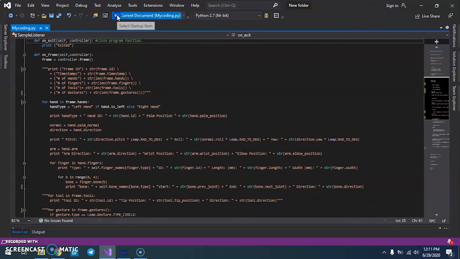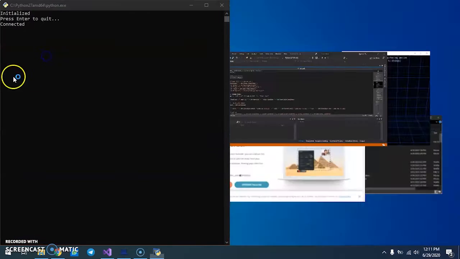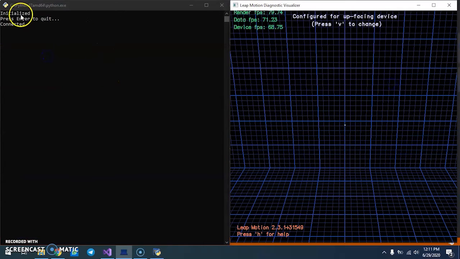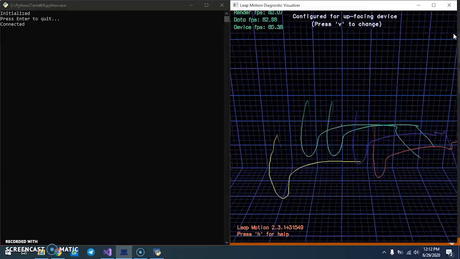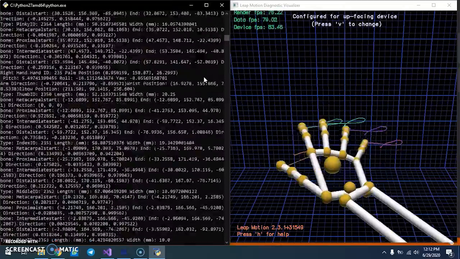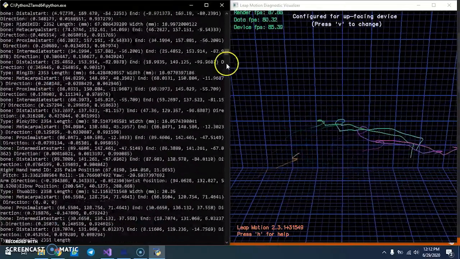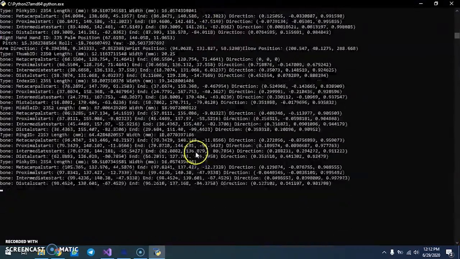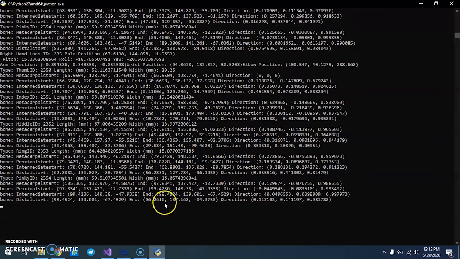Okay, let's try the coding. As you can see, the coding is already initialized, but it shows nothing if we don't put in any hand. If I put my hand in, it will show the full output. Even if I move, it shows everything. Let's see what it tells here. It shows the distal start and distal end, direction, intermediate start coordinate, end coordinate, and also the direction coordinate, proximal start and proximal end, and direction.